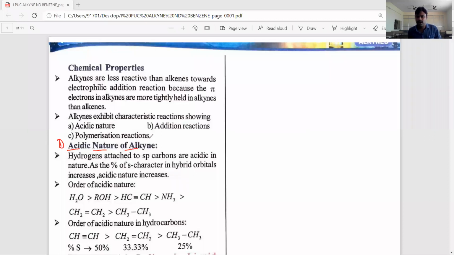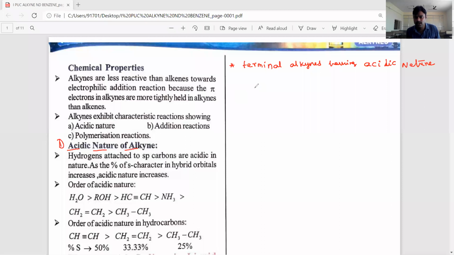So, what kind of alkynes have acidic nature? Generally, terminal alkynes. Terminal alkynes having acidic nature. Why do terminal alkynes have acidic nature?